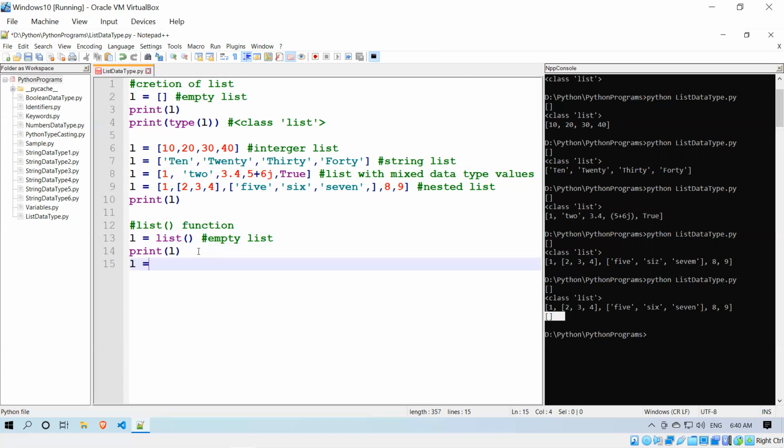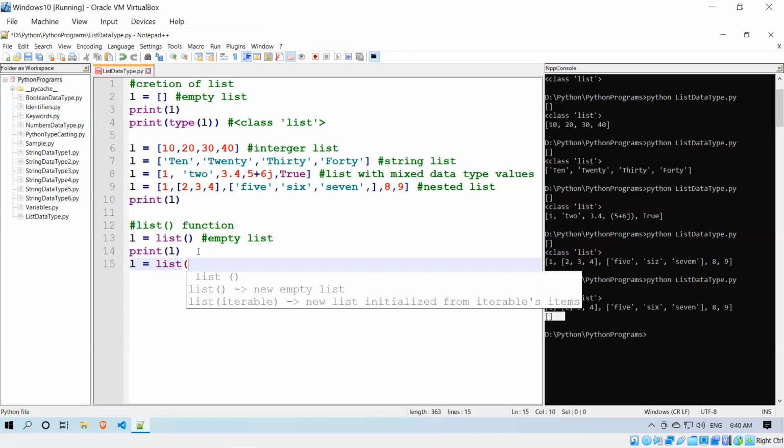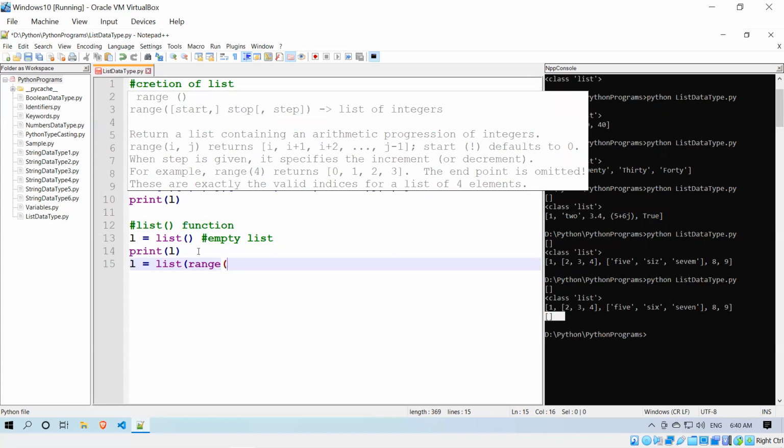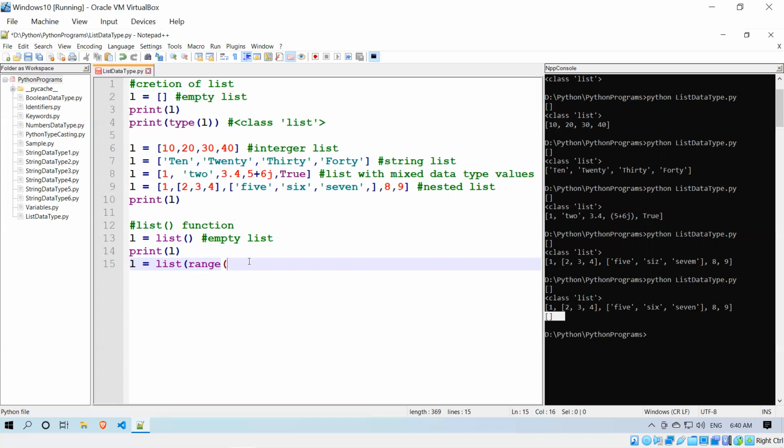So L equals list of, and you have one more function called the range function. When you talk about the range, it returns a list containing an arithmetic progression of integers. Okay, so you have start, stop, step. So we'll see how it works.